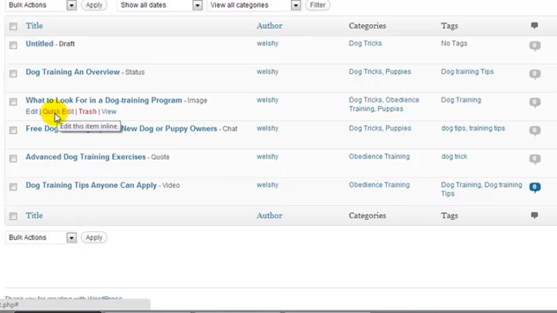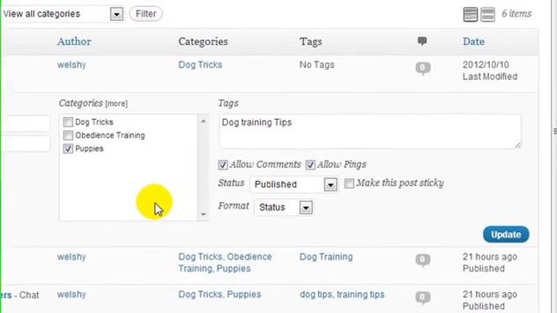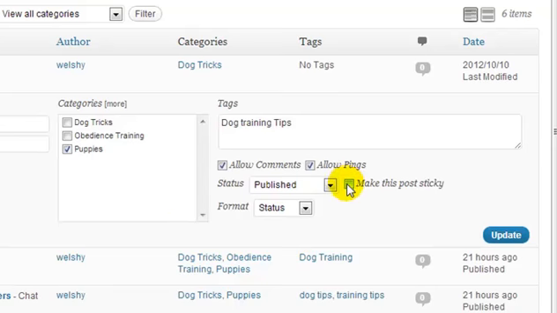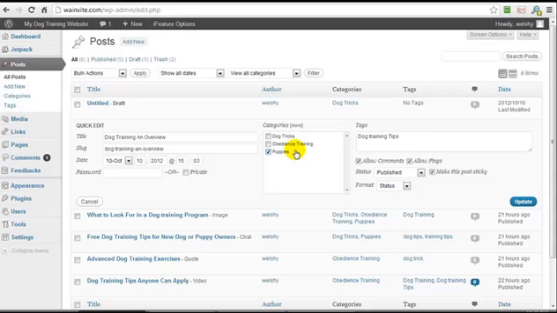Now, a quick edit, let's say we wanted to take this out of the dog tricks category. So we go to quick edit and we simply take it out of dog tricks, and everything else looks fine. If we wanted to make this a sticky post, we could also check that. What a sticky post is, it means it's going to be at the top of the post list for whatever category it's in. So if we had 10 posts in puppies and we made this a sticky one, this would always be the first post in that category. So we're going to click update.